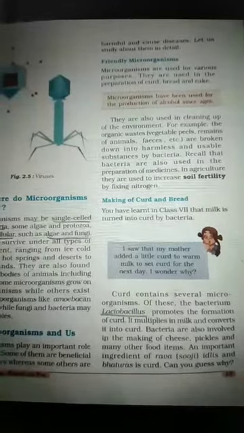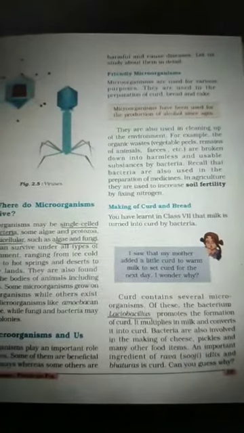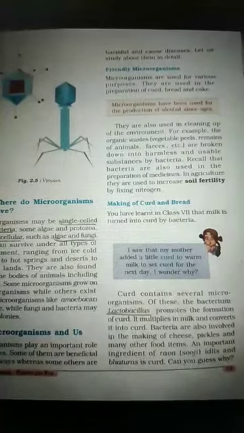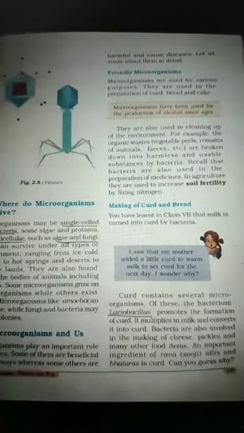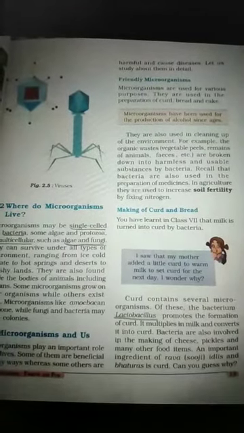An important ingredient of rava, called suji, idlis, and bhatura is curd. Can you guess why? So in these things also curd is used. For making curd, milk is turned into curd, and this bacteria called lactobacillus is used to turn the milk into curd. So this type of bacteria are helpful to farmers and human beings and to make food also, and some of the bacteria cause disease to human beings. And next that we will read in the next lecture.